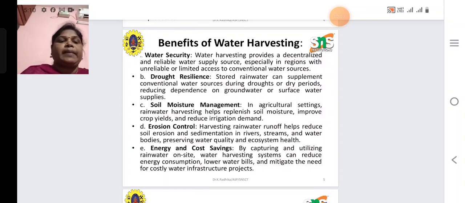Water harvesting systems can reduce energy consumption, lower water bills and mitigate the need for costly water infrastructure projects. Mainly, we have to store the water. If we follow water harvesting techniques, the water bills are very low, mitigating the need for costly water infrastructure projects. So rainwater harvesting is very useful for agriculture purposes.